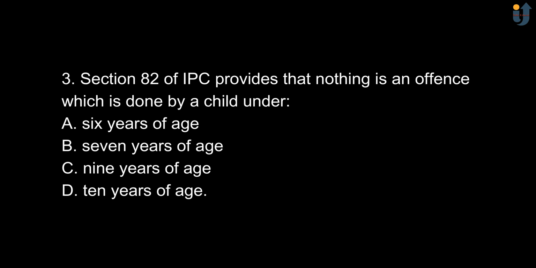Section 82 of IPC provides that nothing is an offence which is done by a child under option A, 6 years of age, option B, 7 years of age, option C, 9 years of age, and option D, 10 years of age. And the correct option is option B, 7 years of age.